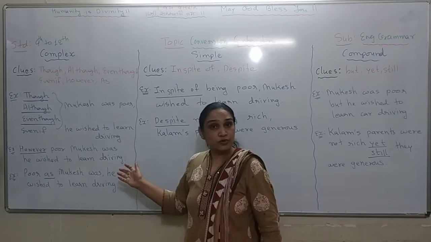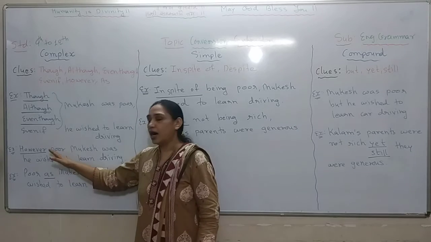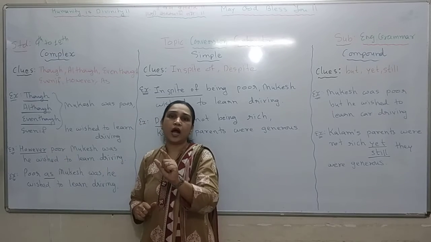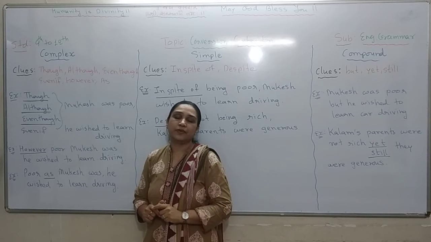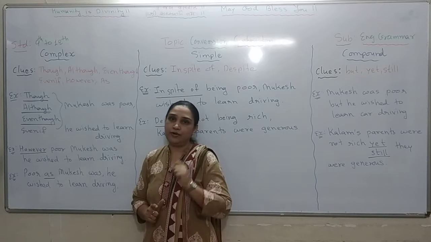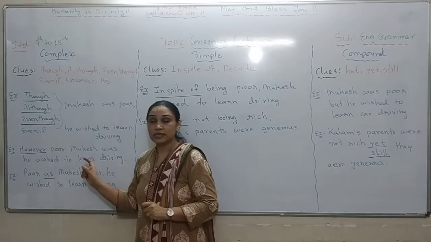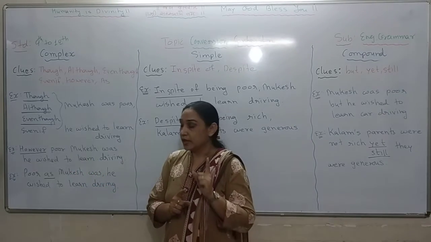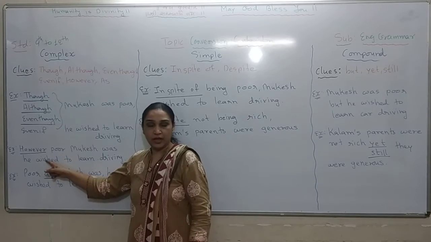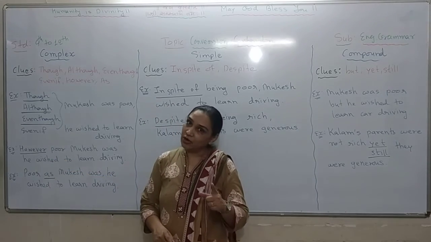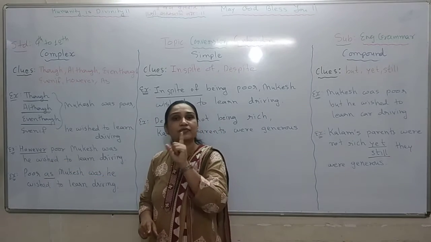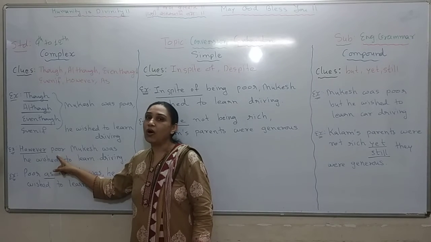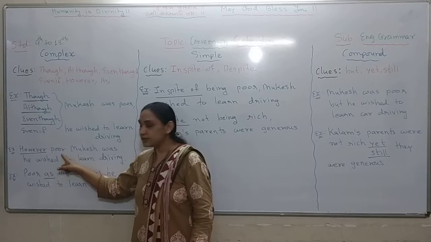So, if I want to use however, I should put however in the beginning of the sentence. But just after however, there must be an adjective or adverb. See, this is a special kind of sentence formation structure, you should know it. However must be written in the beginning of the sentence, and just after that, there should be either an adjective or adverb. So here is my sentence.